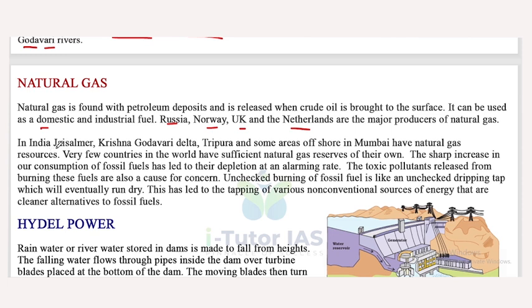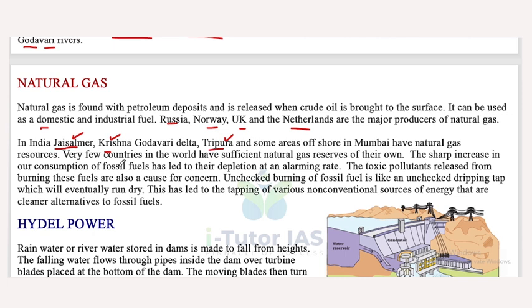In India, Jaisalmer, Krishna Godavari Delta, Tripura and some areas offshore in Mumbai have natural gas resources. Very few countries in the world have sufficient natural gas reserves of their own.